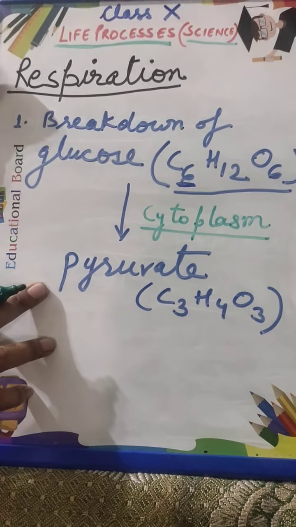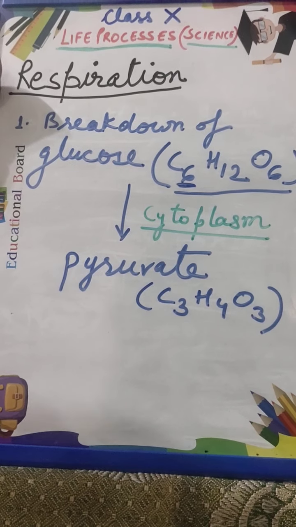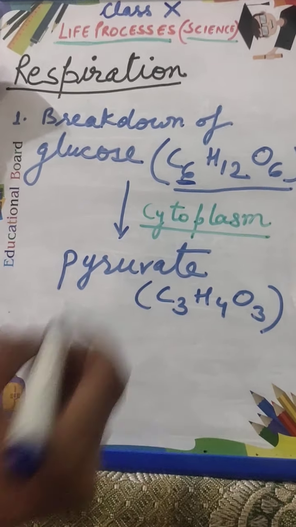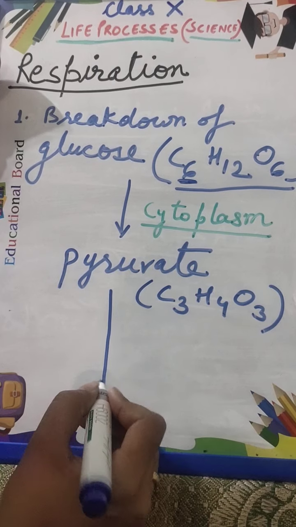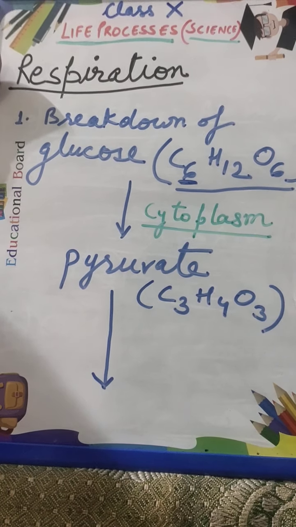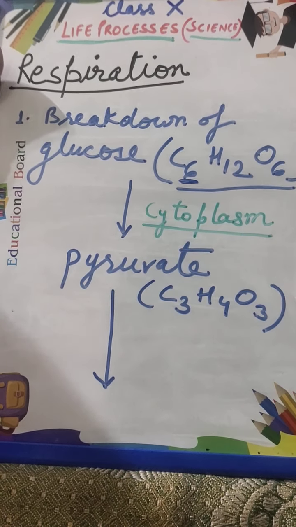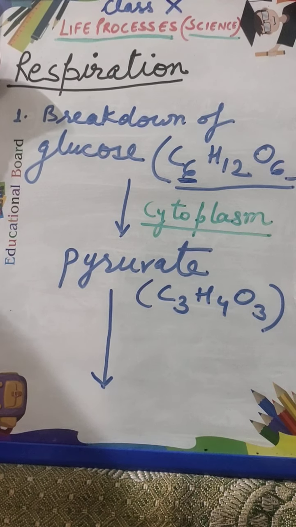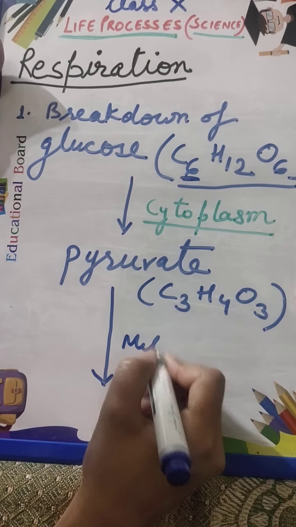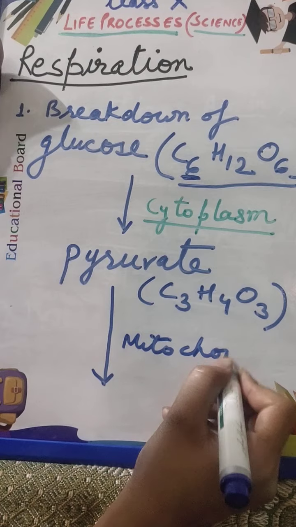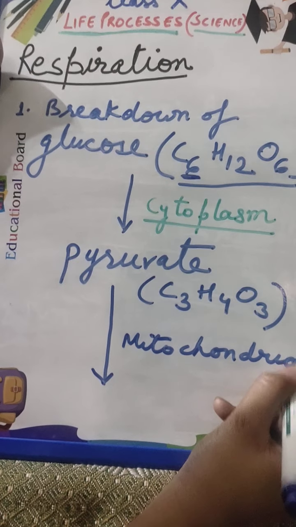Now what is going to happen to this pyruvate is another step. Pyruvate will go inside the mitochondria, where the further breakdown of pyruvate will occur.